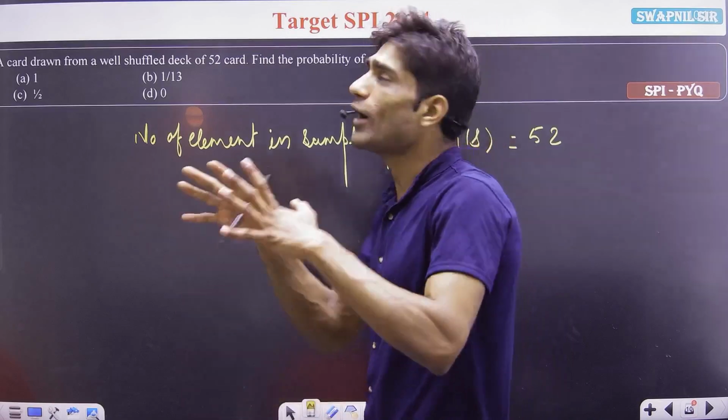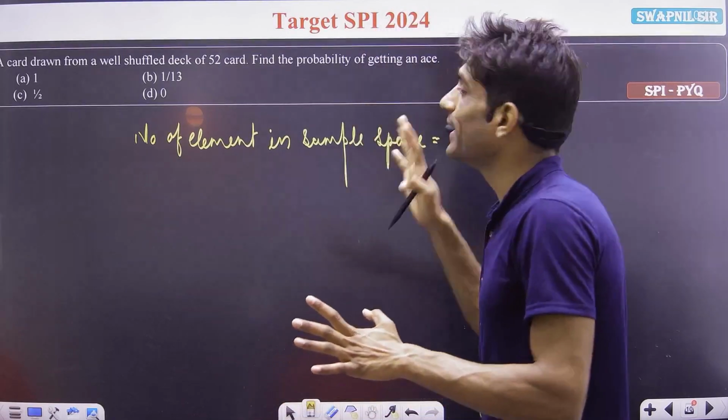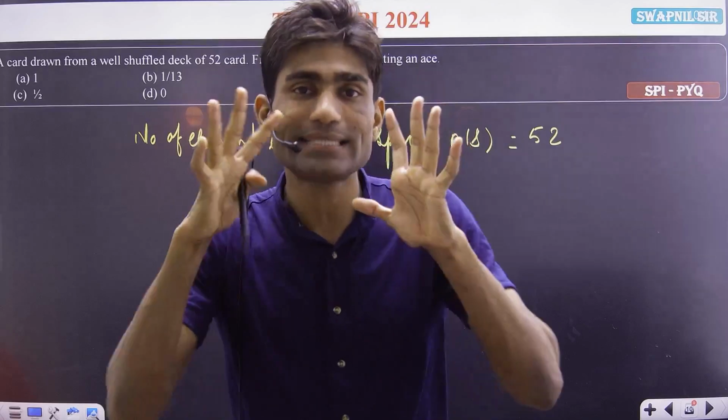We have to find the probability of getting an ace in our 52 cards.